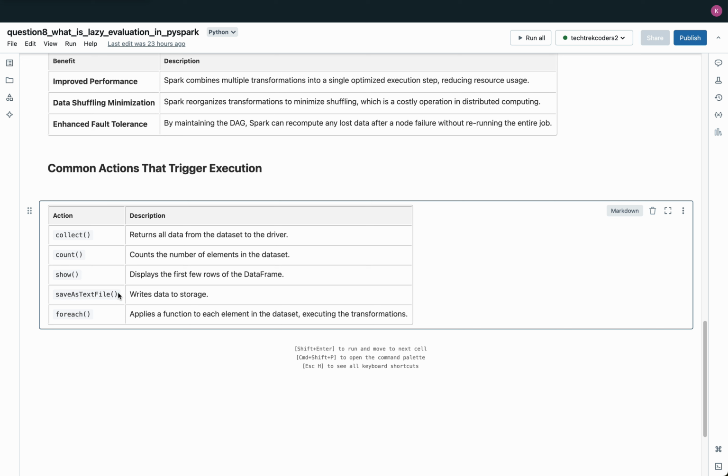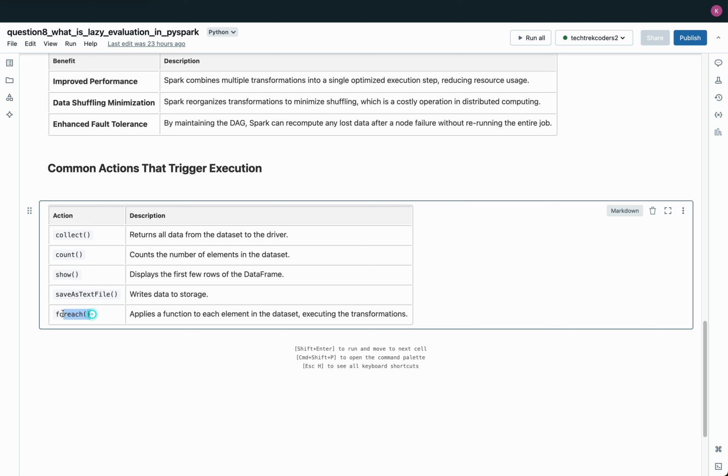Save as text file. The saveAsTextFile action writes the dataset to storage as text files. This action is helpful for persisting results, allowing you to store processed data in a specific format for future access or external usage. It is commonly used to save outputs to a distributed file system like HDFS or local storage.